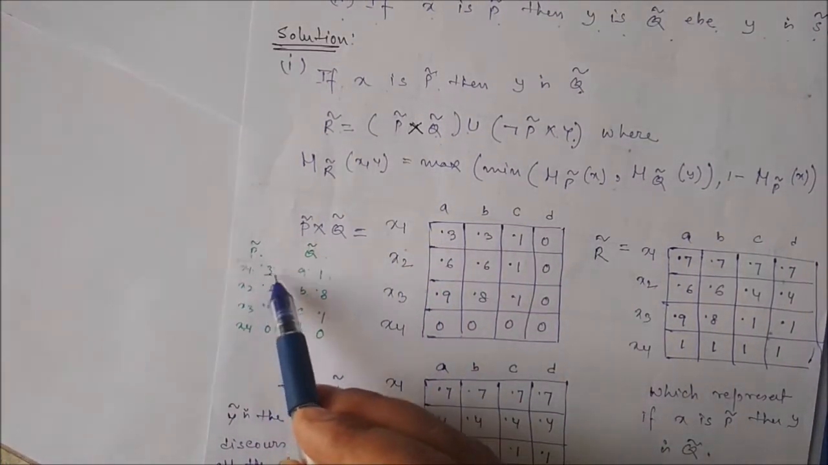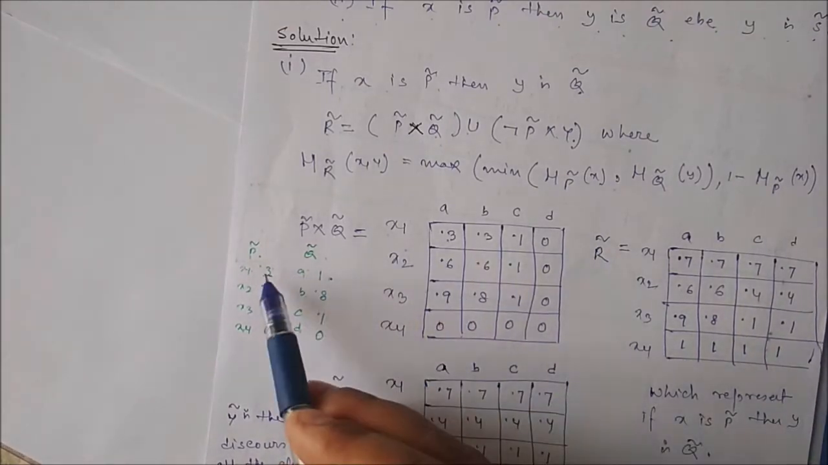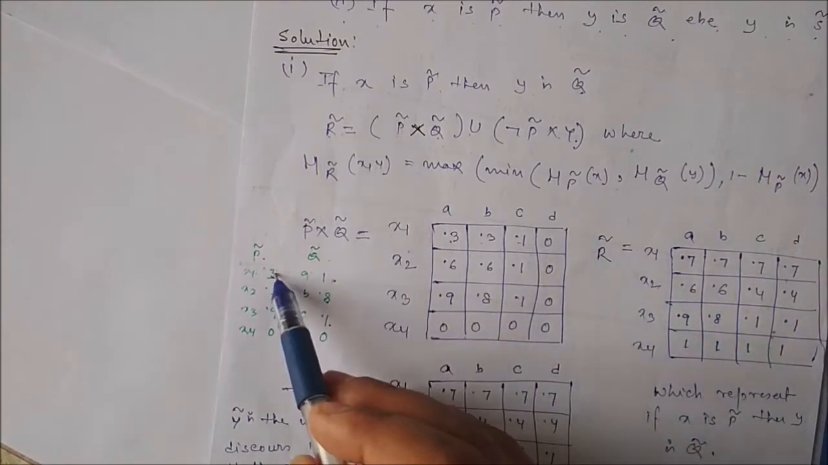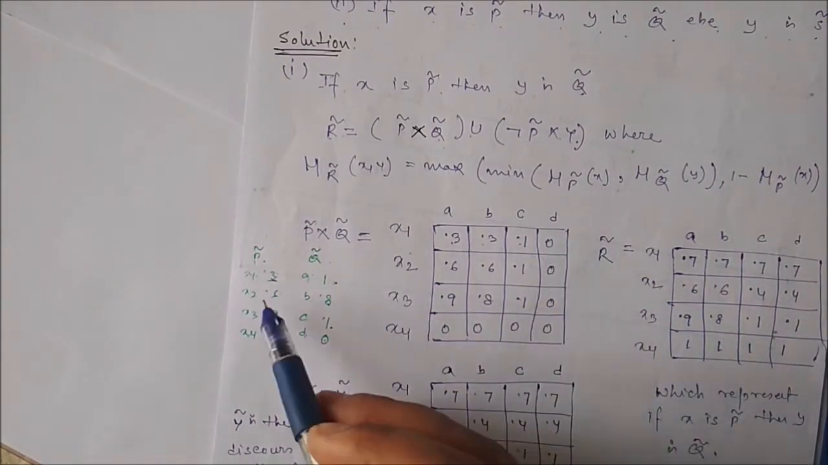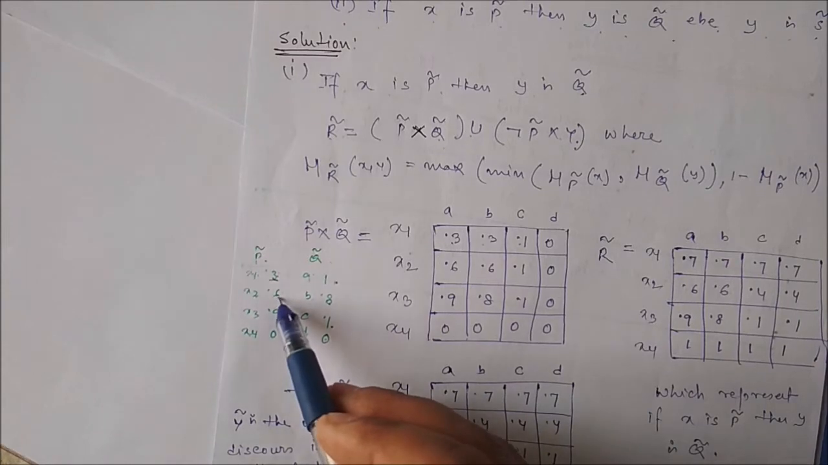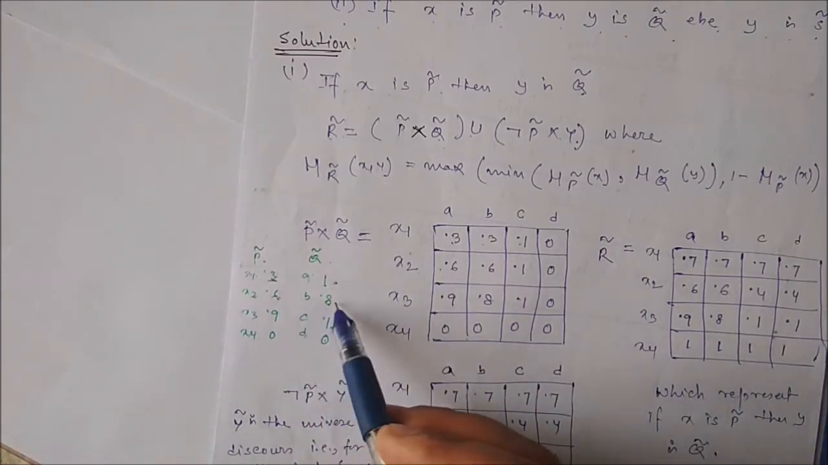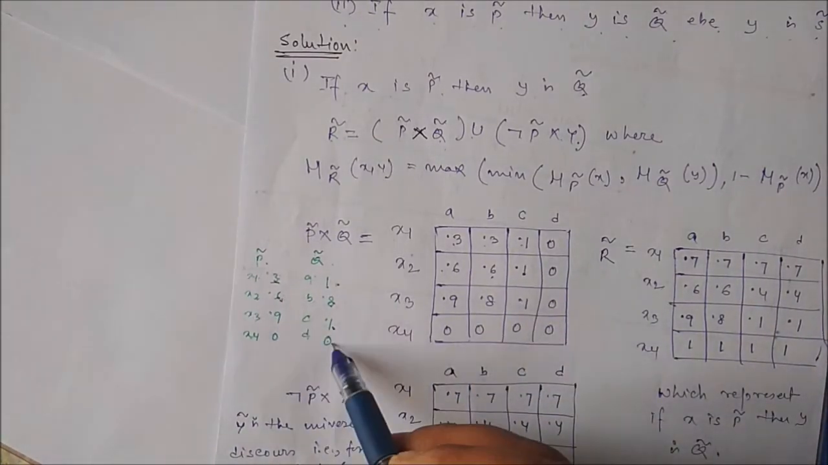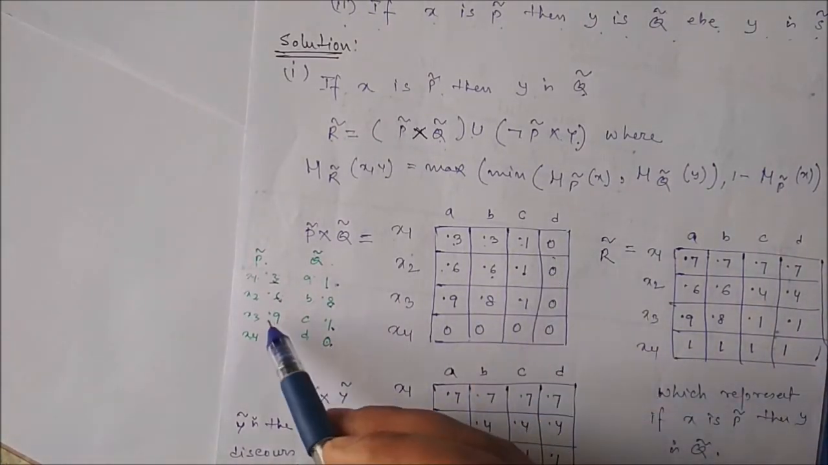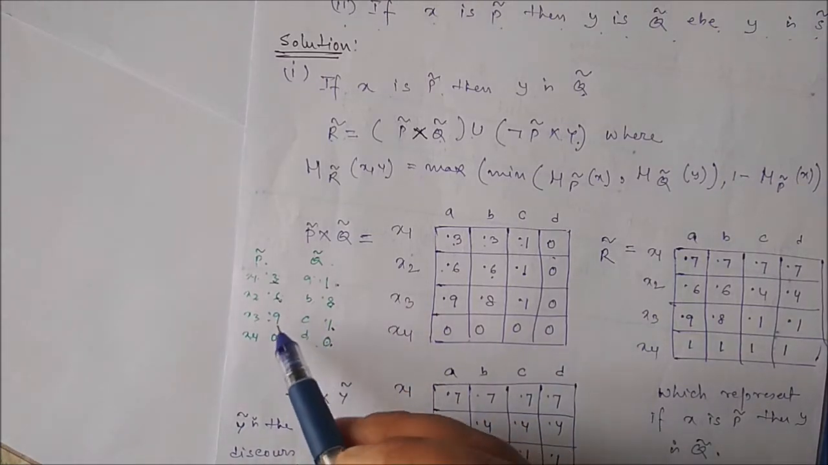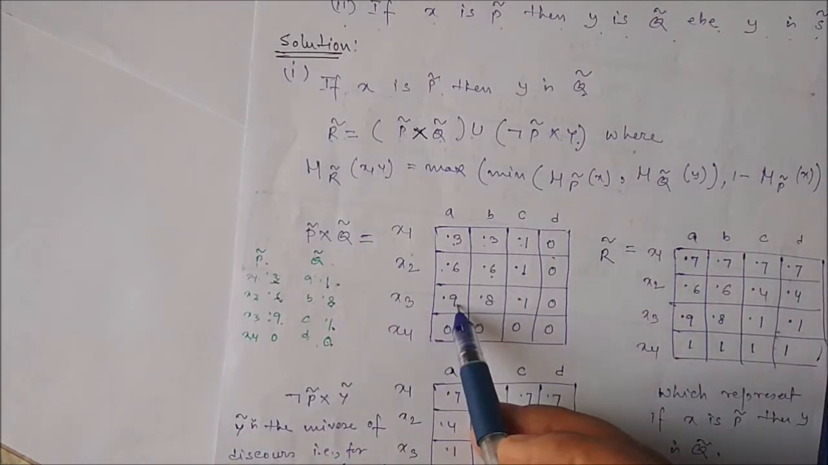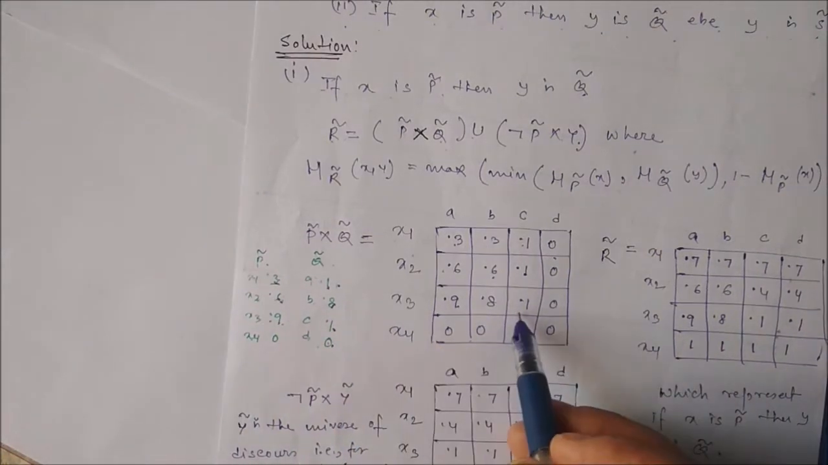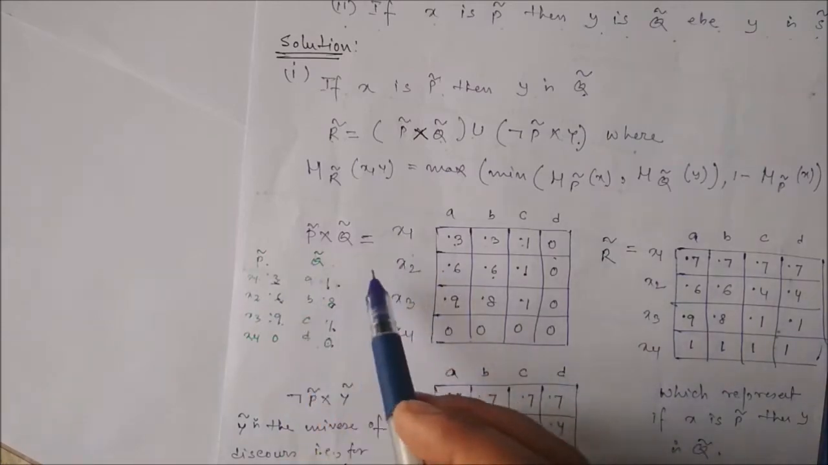So it is 0.3 and 1. Minimum is what? 0.3. 0.3 and 0.8, minimum 0.3. 0.3 and 0.1, minimum is 0.1. 0.3 and 0, minimum is 0. Similarly, x2 with A, B, C, D: 0.6 and 1, minimum 0.6. 0.6 and 0.8, minimum 0.6. 0.6 and 0.1, minimum 0.1. 0.6 and 0, minimum 0. Similarly, x3 with A, B, C, D: 0.9 and 1, minimum 0.9. 0.9 and 0.8, minimum 0.8. 0.9 and 0.1, minimum 0.1, and so on. So in this way you can get P cross Q.